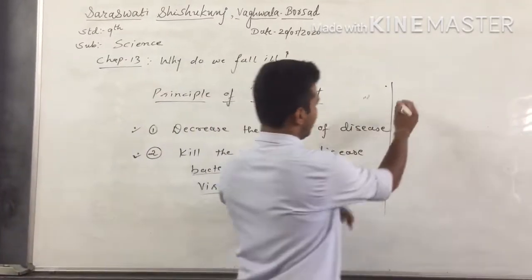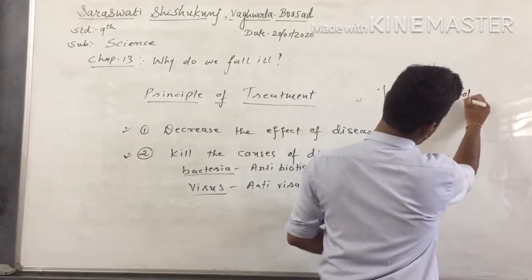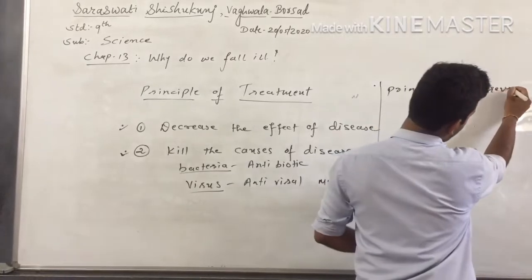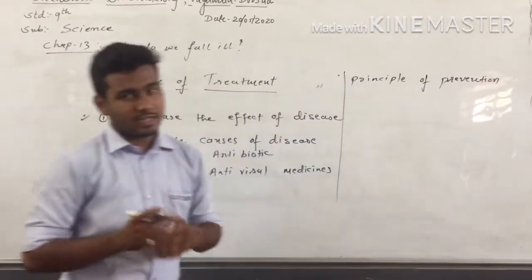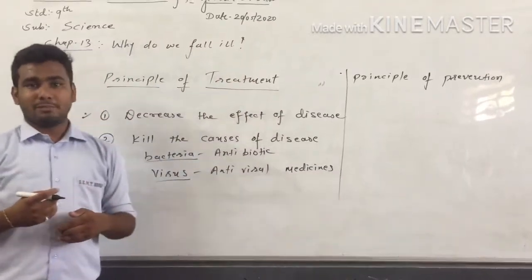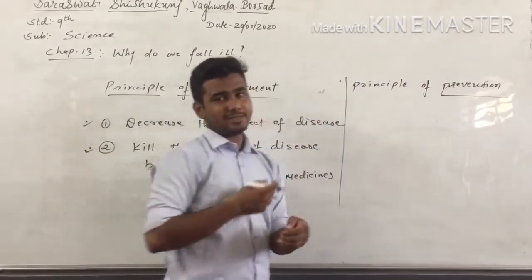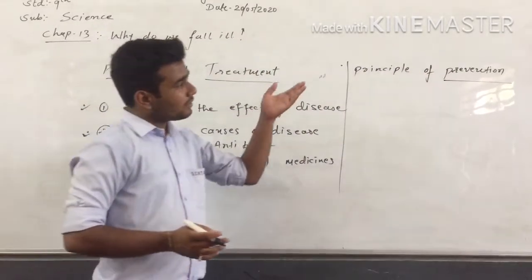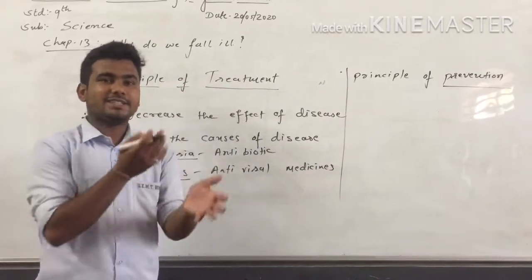So we will have another one, that is the principle of prevention. In the principle of prevention, what we will do? Again, treatment is done after the disease is caused to us, but what we can do, we can prevent ourselves from the disease before it's caused. So in the principle of prevention, what we will have? First of all, understand how the disease is caused to us.